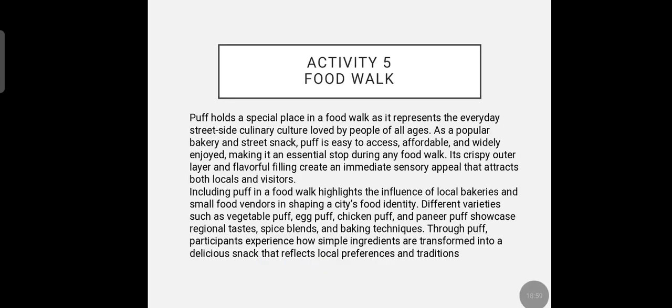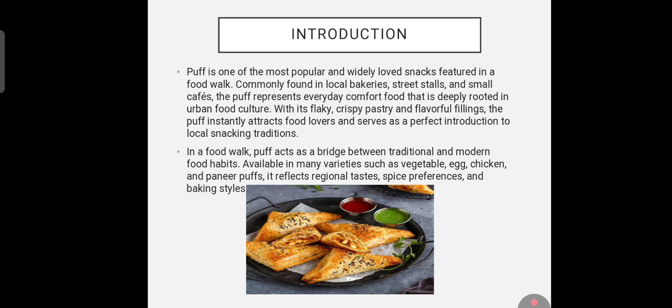Including puff in a food walk highlights the influence of local bakeries and small food vendors in shaping a city's food identity. Different varieties such as vegetable puff, egg puff, chicken puff, and paneer puff show regional tastes, spice blends, and baking techniques. Through puff, participants experience how simple ingredients are transformed into a delicious snack that reflects local preferences and traditions.